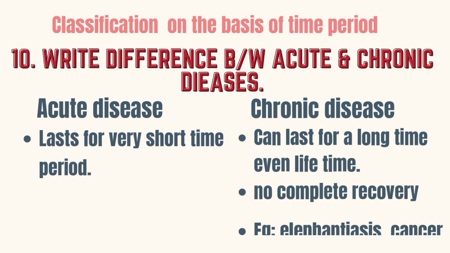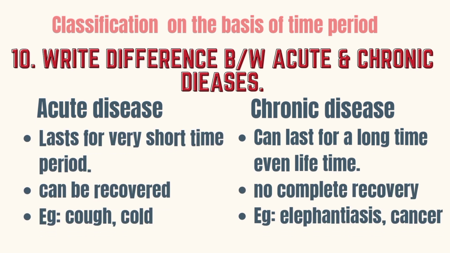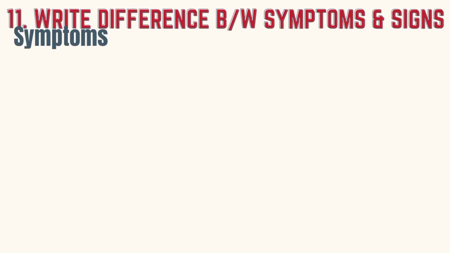Write the differences between acute and chronic diseases. Acute diseases are diseases that last for a very short period of time and can be recovered from, for example, cough or cold. But chronic diseases can last for a long time, even a lifetime, and there is no complete recovery even after the treatment. For example, elephantiasis and cancer.